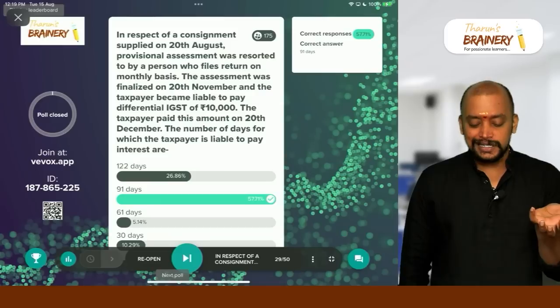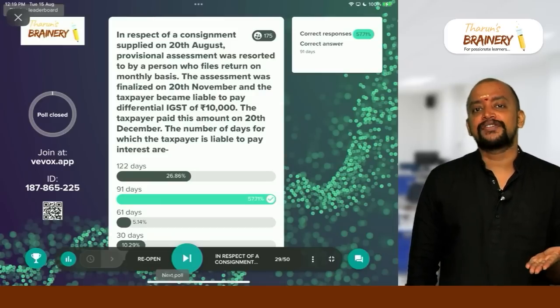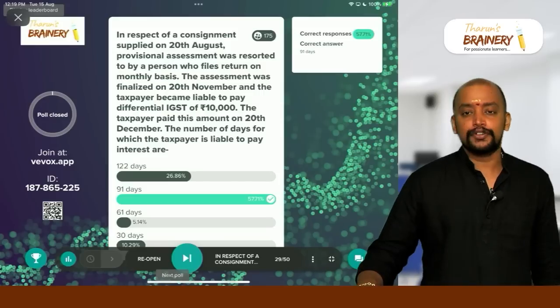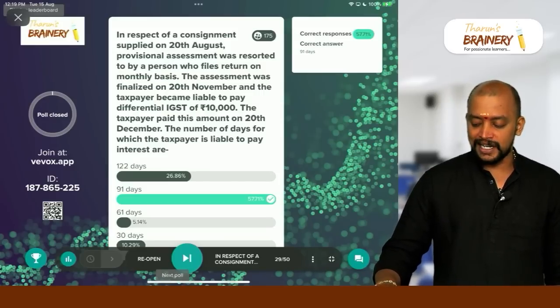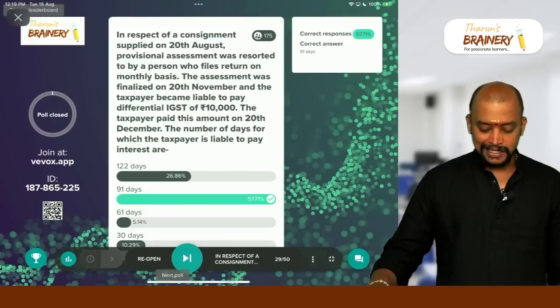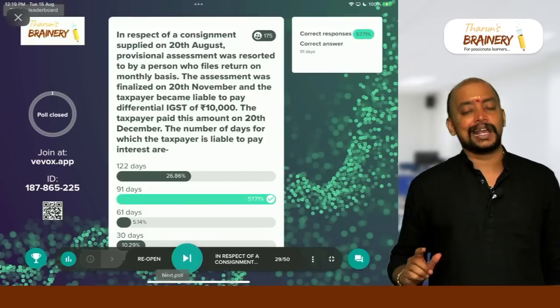If 20th August is the month in which goods are supplied, for 20th August the due date will be 20th September. So therefore in September you need to take 10 days, October 31 days, November 30 days, and December 20 days. So that is 91 days, the correct answer.